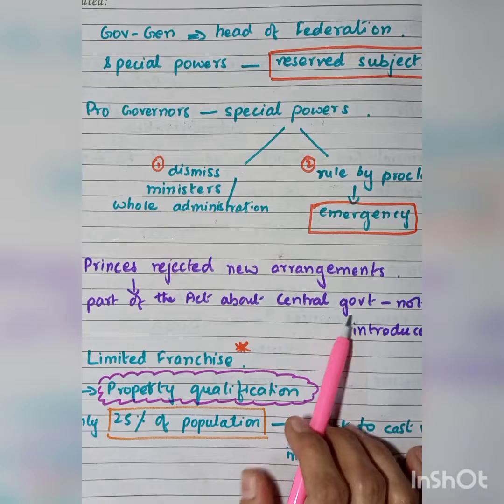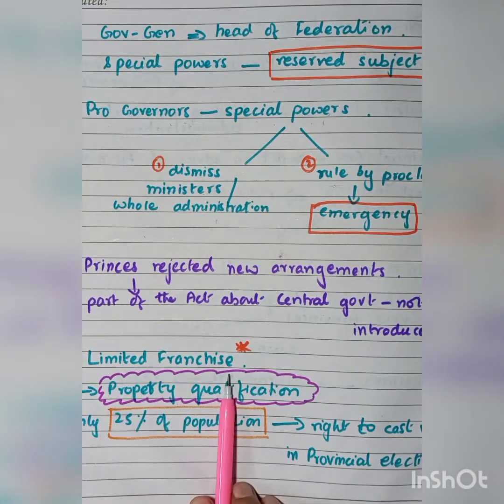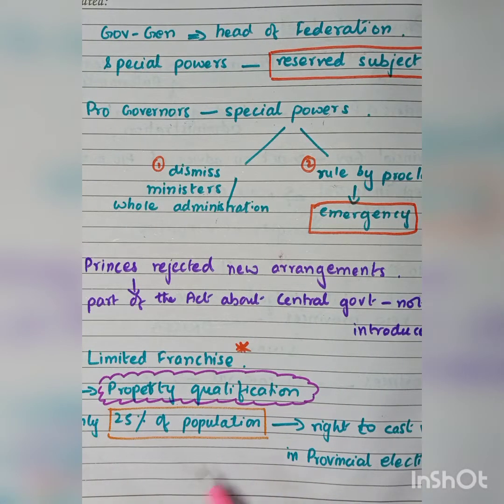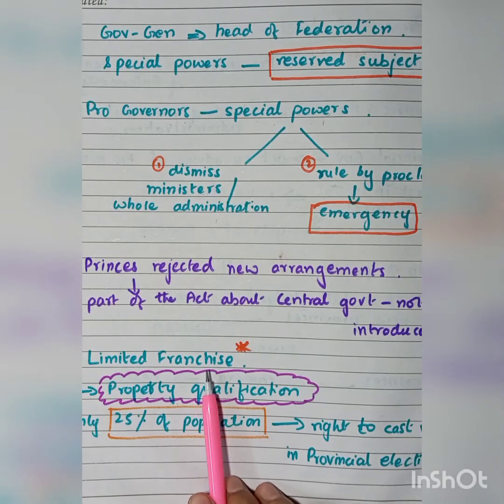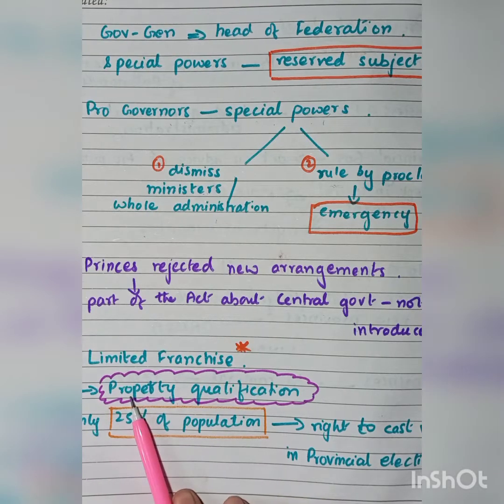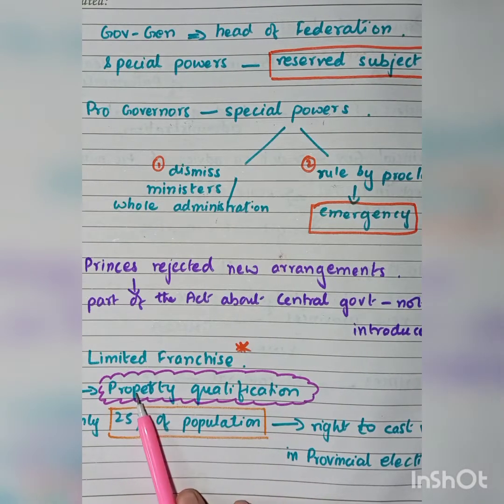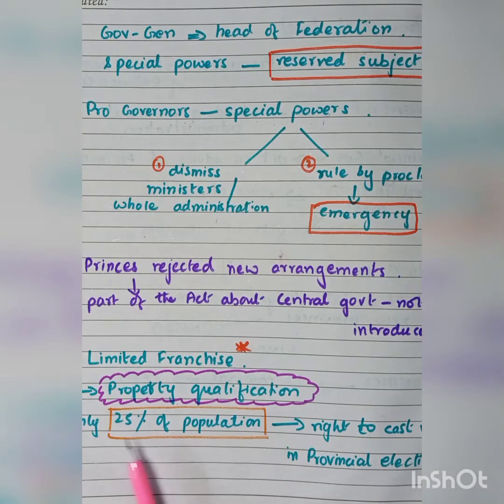Okay. Then there was limited franchise, meaning the power to vote was granted to a sizable amount of population, but it was still restricted. Why? On the basis of property qualification. Only 25% of the population had the right to vote in the provincial elections.